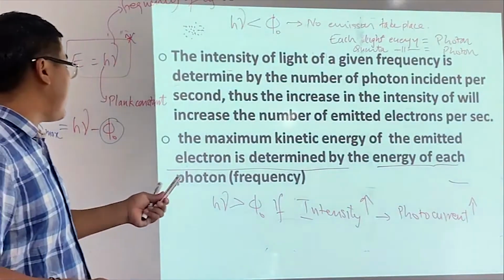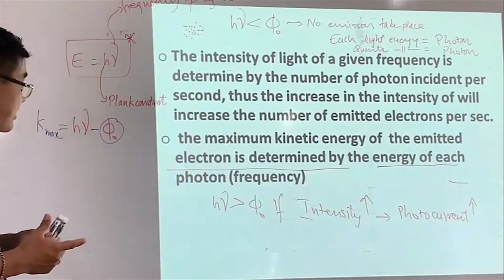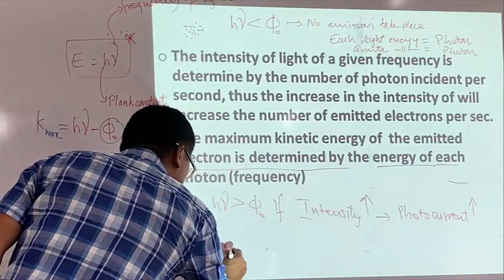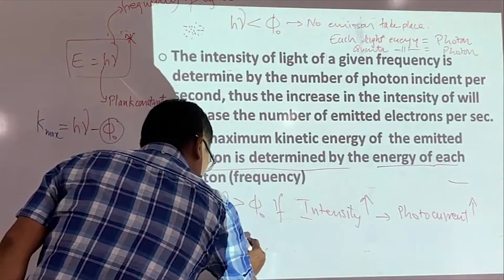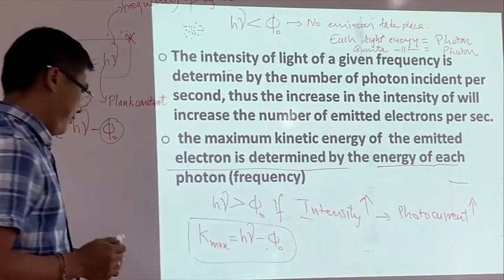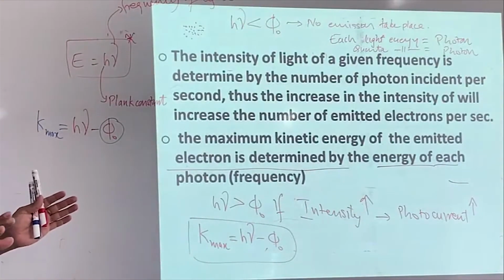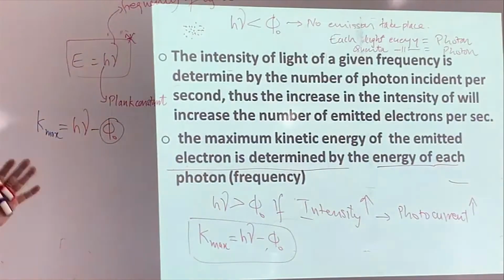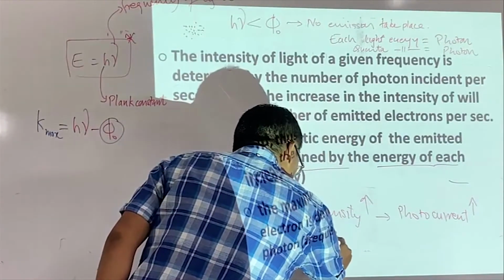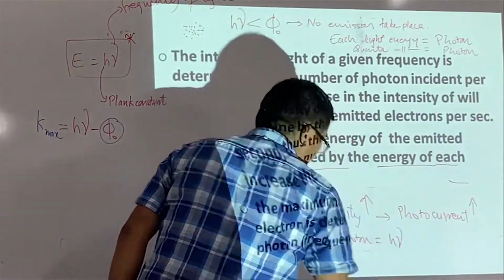The maximum kinetic energy of the emitted electron is determined by the energy of each photon. So this is what I'm writing again: the maximum kinetic energy is h nu minus phi naught. A quantum of energy is what we call a photon, and each photon has energy h nu.